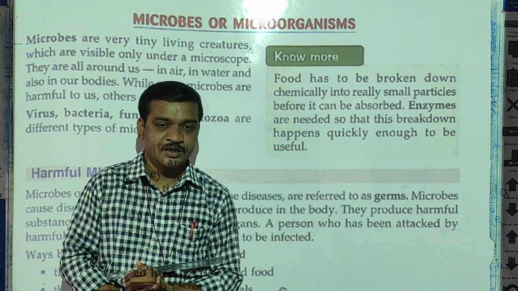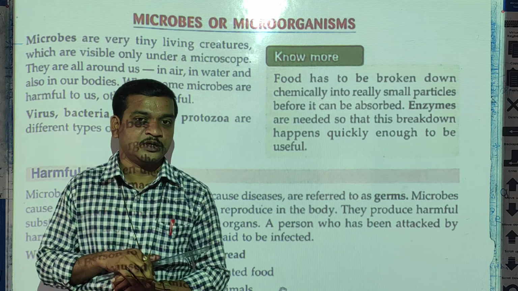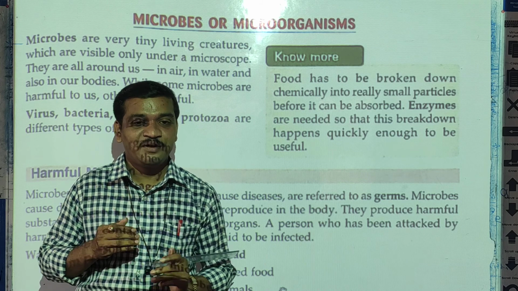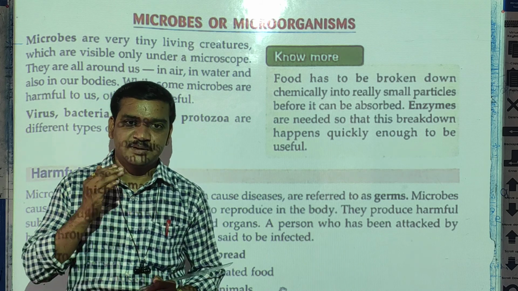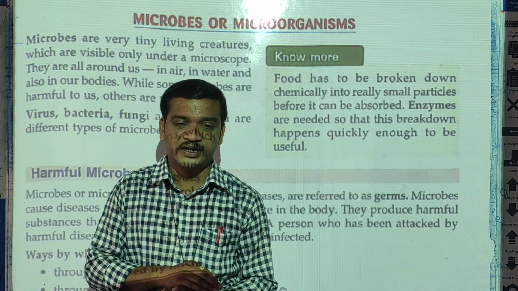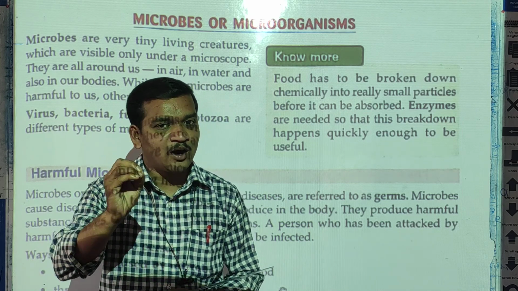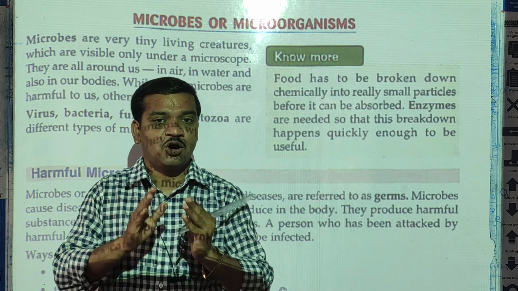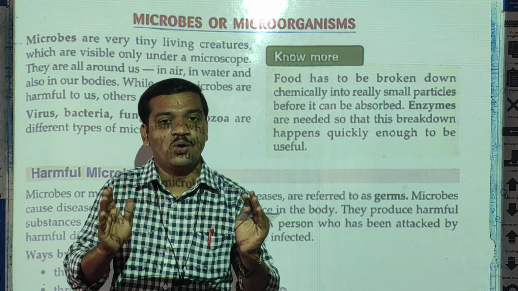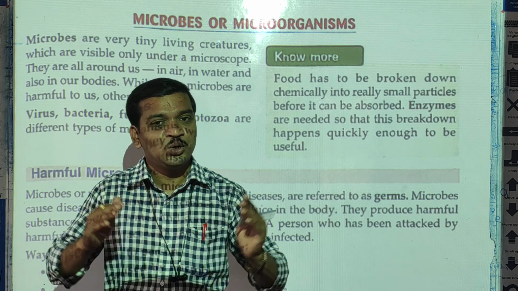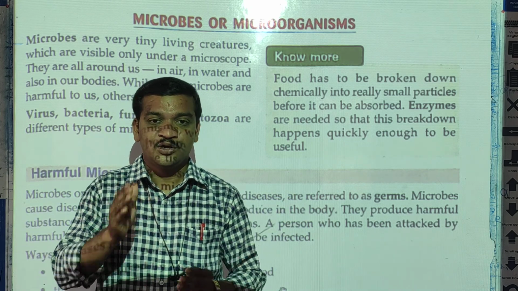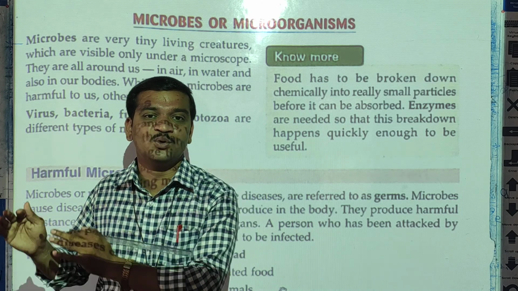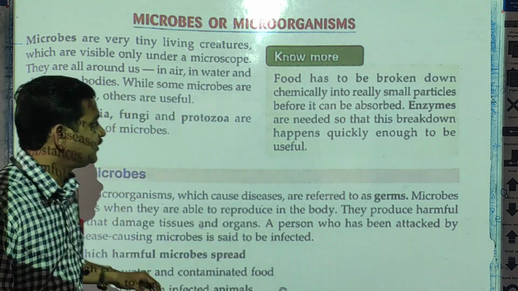There are some microorganisms that play a very important role in our life, very useful for us, but there are some microorganisms that are harmful for us. So we will categorize, or divide, the microorganisms into two groups: useful microorganisms and harmful microorganisms. Okay, students.